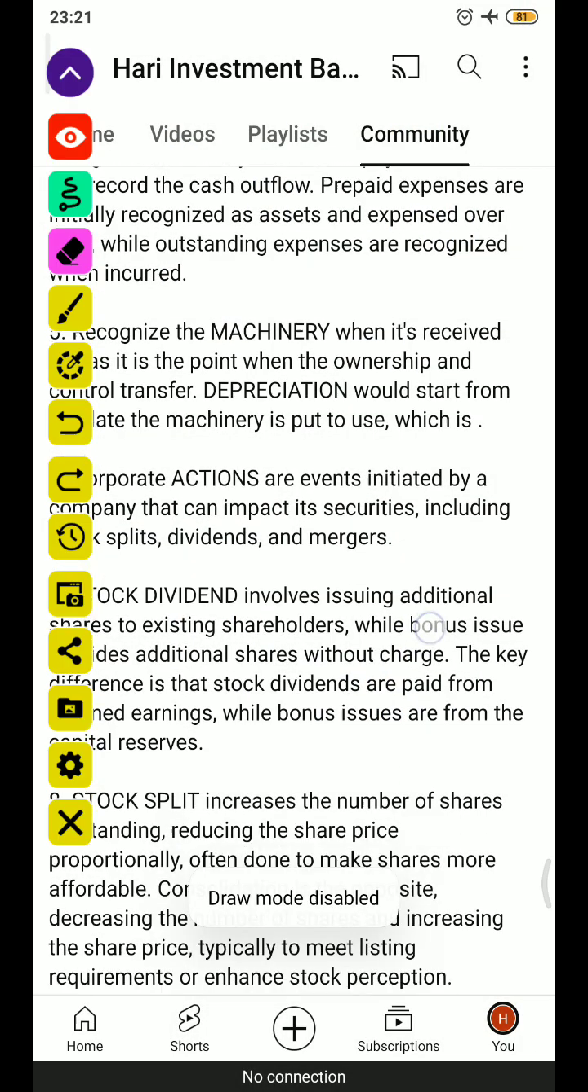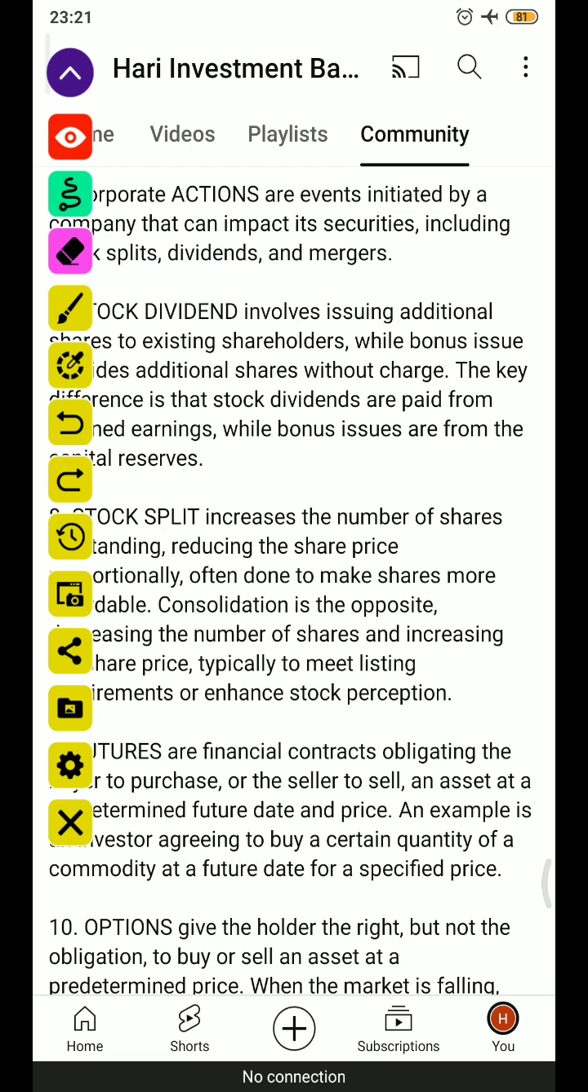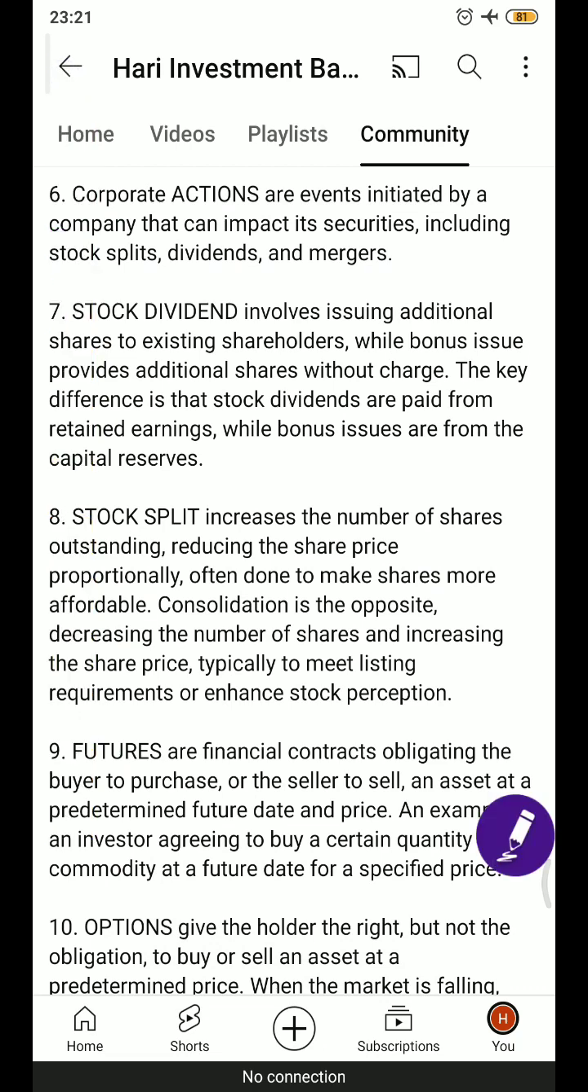Next, what are corporate actions? A corporate action is an action or event initiated by the company that will impact its securities, its shares. It may include stock splits, dividends, mergers, acquisitions, etc. Next, after that, what we discussed, stock dividends.